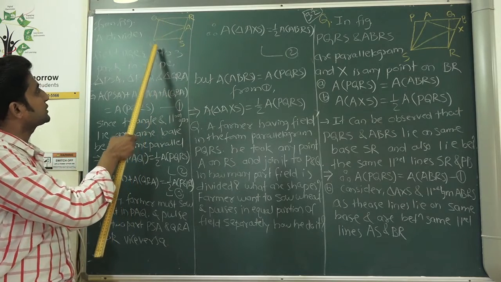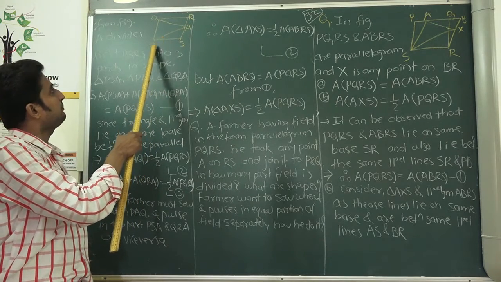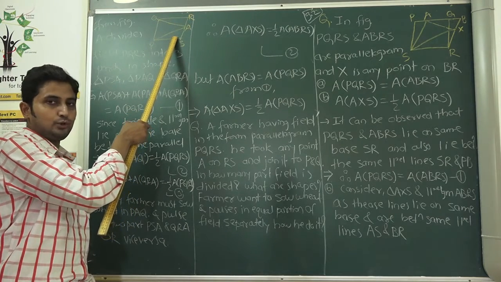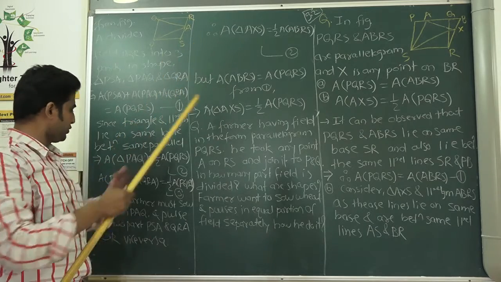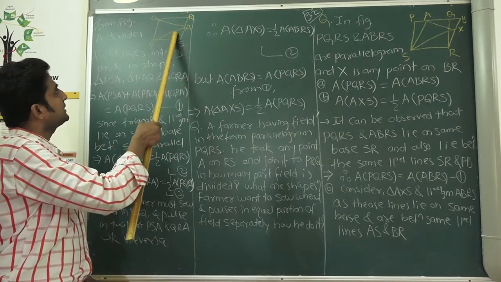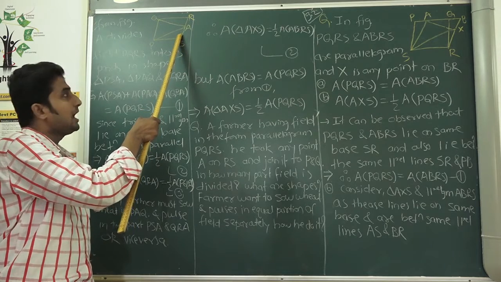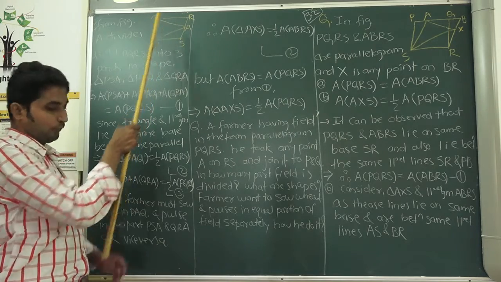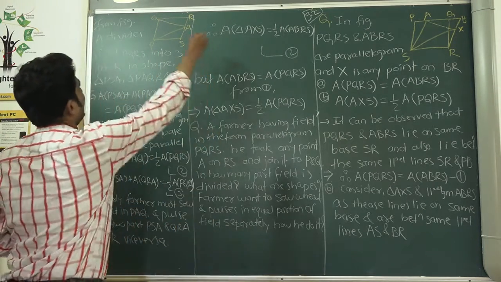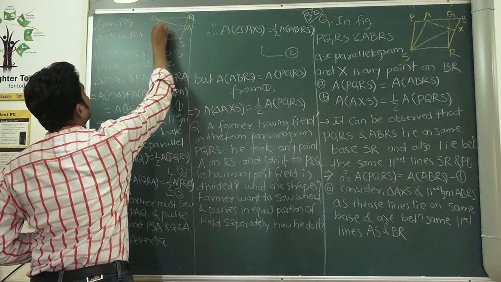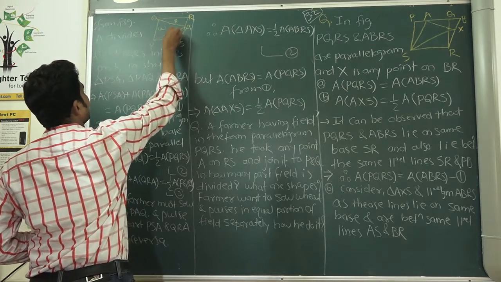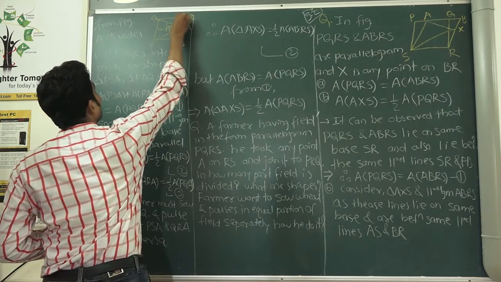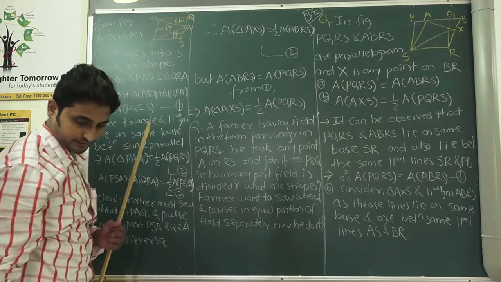So if he sows wheat in the PAQ portion, in the remaining two portions he may sow pulse, or he may do vice versa: in these two portions he may sow wheat, and in this portion he may sow pulse.